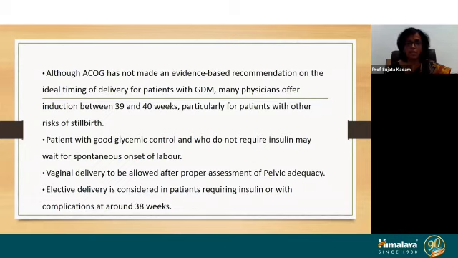Vaginal delivery is to be allowed after proper assessment of pelvic adequacy. Because of macrosomia, we should assess the pelvis very properly, and with the proper assessment of the pelvis, we can allow a vaginal delivery. If there is a CPD, that means the fetus is overweight, so you can straight away go for cesarean section with controlled sugar levels. Elective delivery is considered in patients requiring insulin or with both complications at around 38 weeks. So this can be the whole management of GDM.